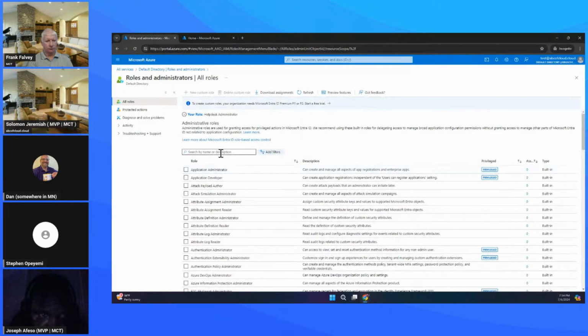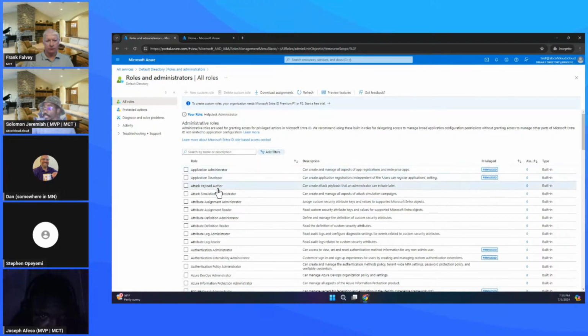The good thing about this is it is free when you get one of Microsoft's online business services like Azure and M365. You get the Entra ID free, but then with the Entra ID, we also have licenses. We can choose to use the P1, P2 licenses, and we still have the free one. Then we have the governance. But one thing you're going to see is I can easily assign roles from the Entra ID, but I cannot create a custom role because I don't have the P1 license.